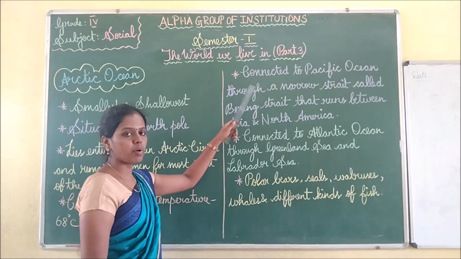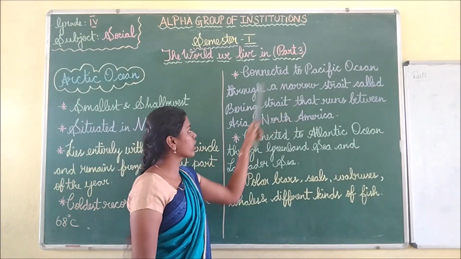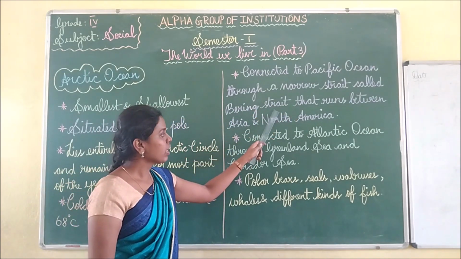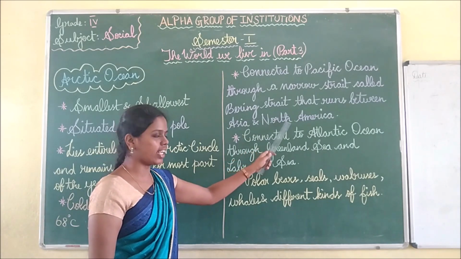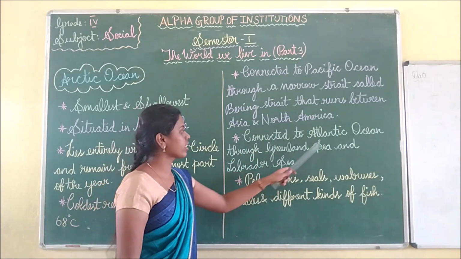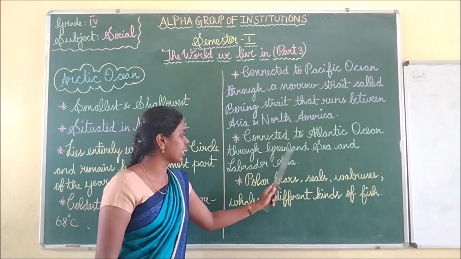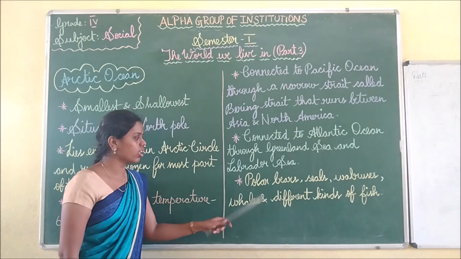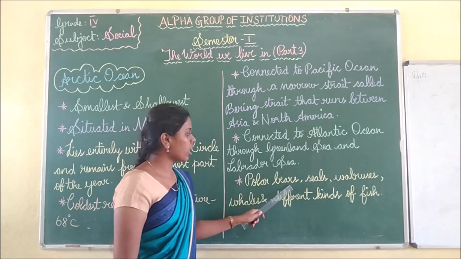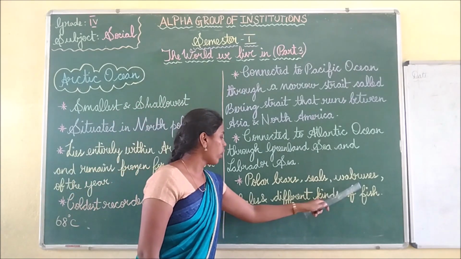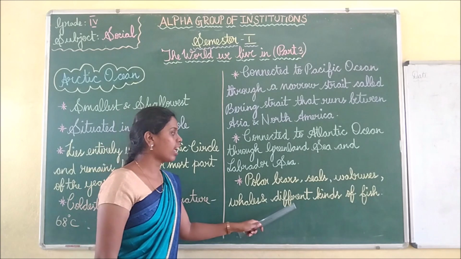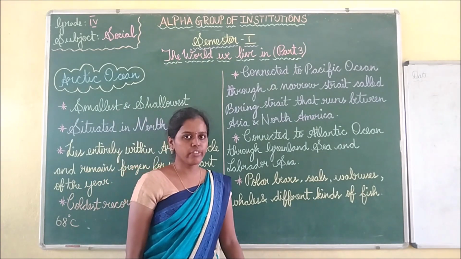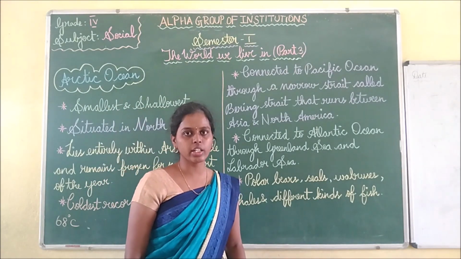Then we are going to see about the connection. It is connected to Pacific Ocean through Bering Strait, which is between Asia and North America. Then it is connected to Atlantic Ocean through Greenland Sea and Labrador Sea. What are the species living here? They are polar bears, seals, walruses, whales and many different kinds of fish. So this is about Arctic Ocean.